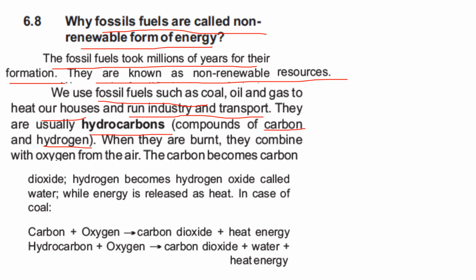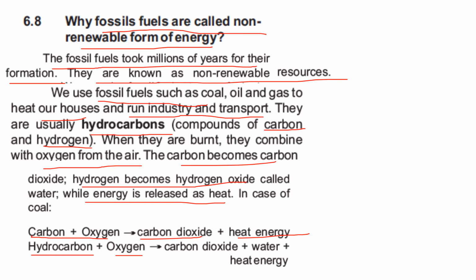When they are burned, they combine with oxygen from the air. The carbon becomes carbon dioxide, and hydrogen becomes hydrogen oxide, that is called water, while energy is released in the form of heat. So if we take the example of coal, in the case of fossil fuel, carbon plus oxygen gives us carbon dioxide plus heat energy. And if hydrocarbon is combined with oxygen, we will get carbon dioxide, water and heat energy.